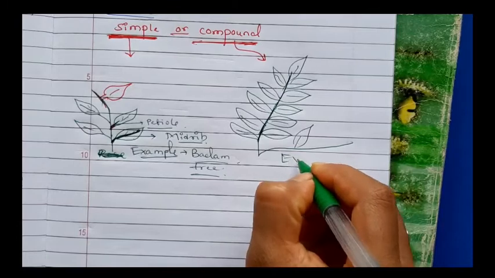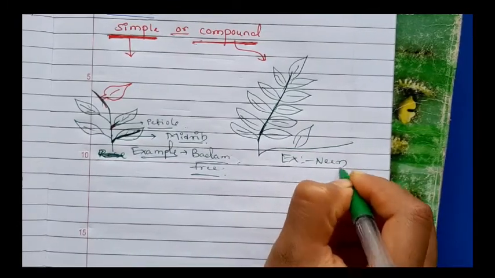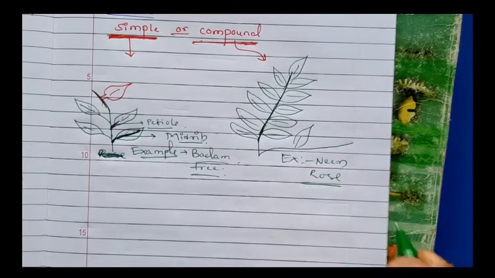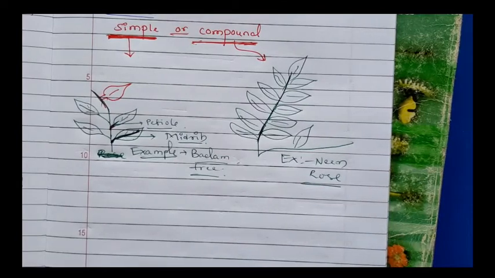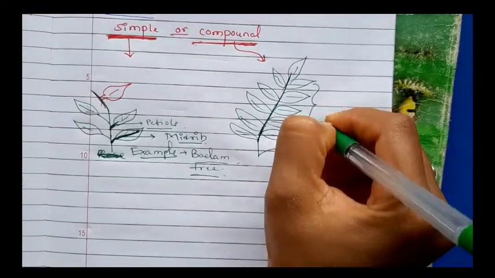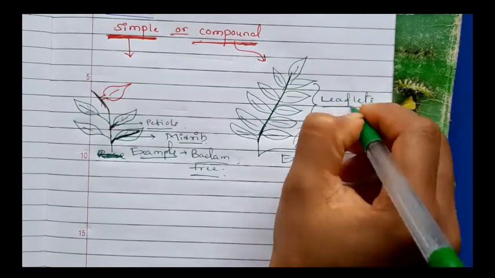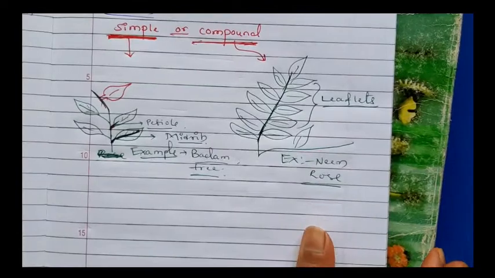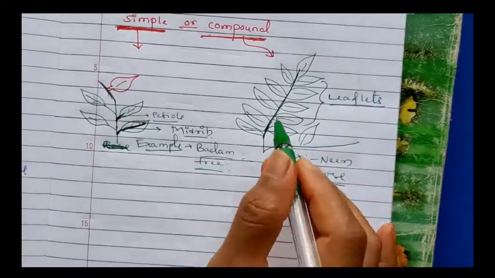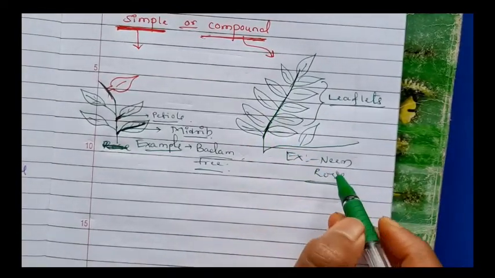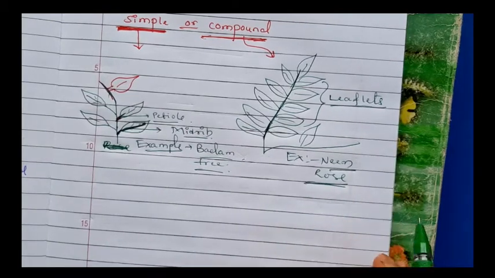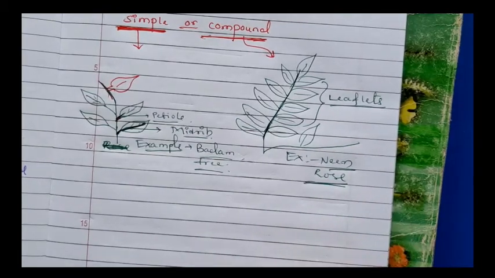Example I can give is the neem plant. Neem and rose are examples of compound leaves. Many leaflets, small leaf-like structures, those are leaflets. Many leaflets present on a common midrib is known as a compound leaf, for example neem and roses. Next, the main point is that gymnosperm leaves may be simple or compound.